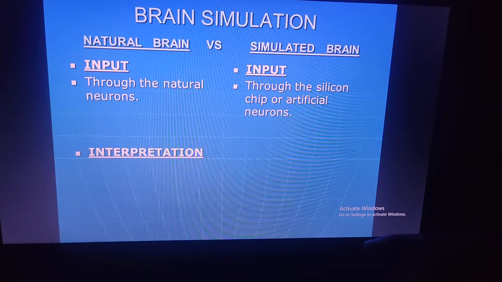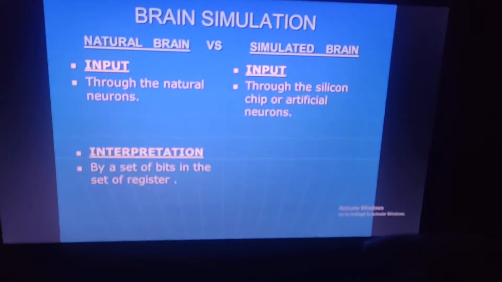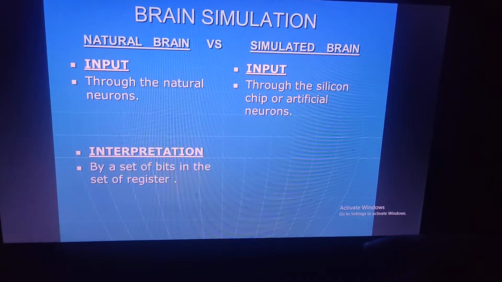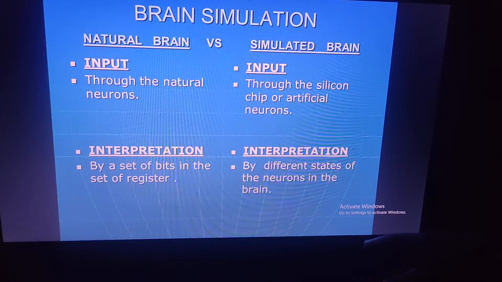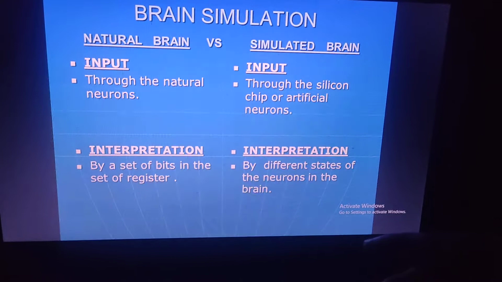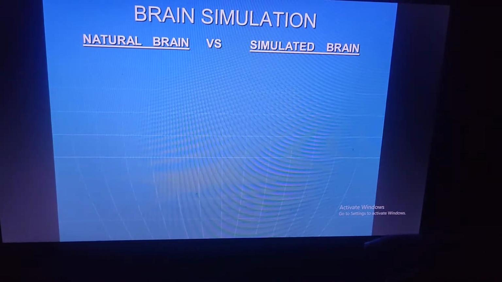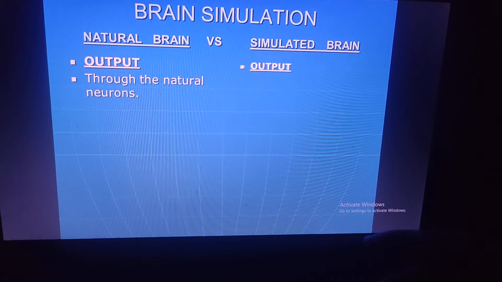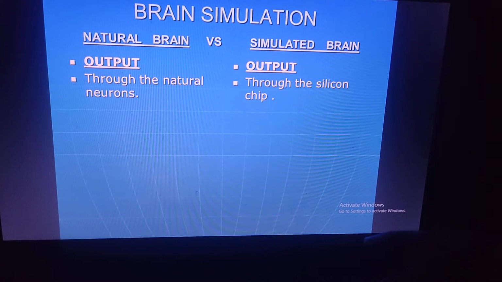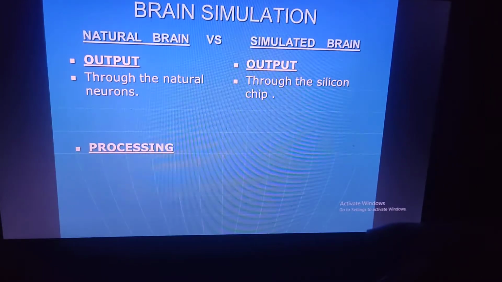The interpretation in the natural brain is by a set of bits in a set of registers, as opposed to the simulated brain, where interpretation is based on different states of the neurons in the brain. The output of the natural brain is through natural neurons, but the simulated brain output is through the silicon chip.